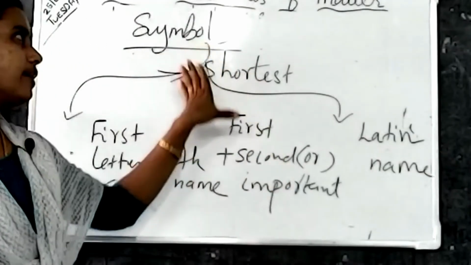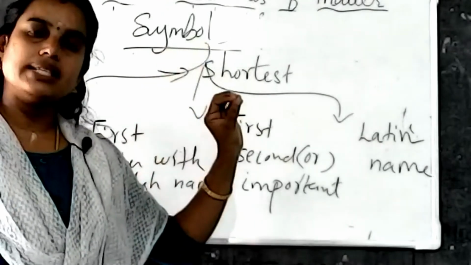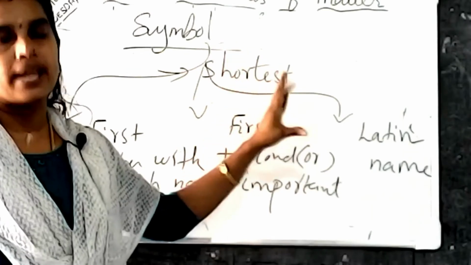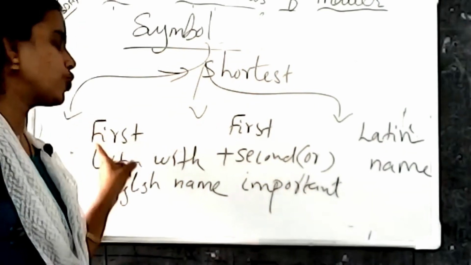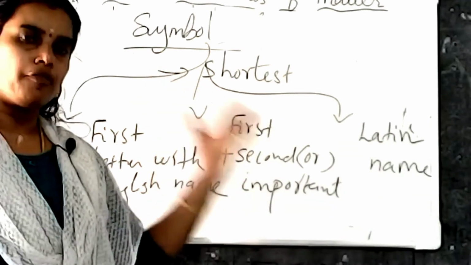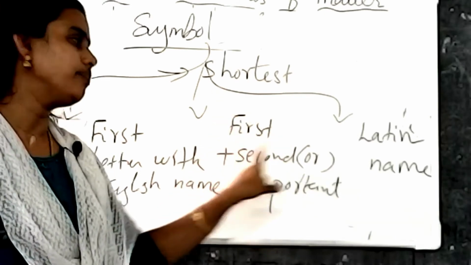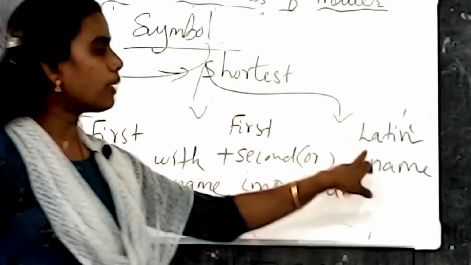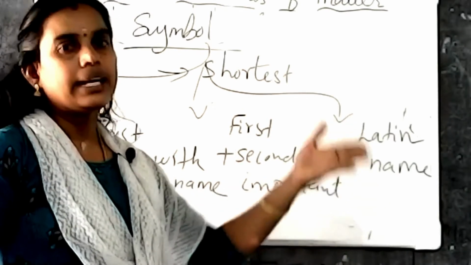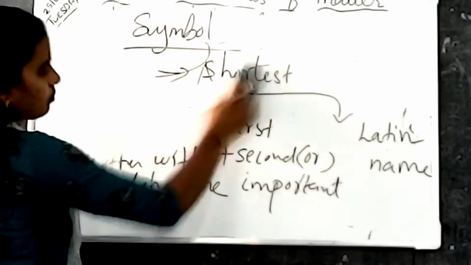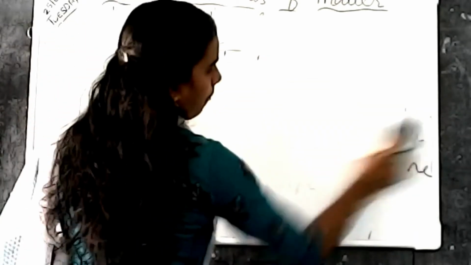So once again, repeating, symbol is the shortest representation of any element. Before naming, we have to know 3 rules. The first one is the first letter of the English name. The second rule is that some of the elements are named with the first letter plus the second or any other important letter. Then what about the third one? Some of the elements are derived from their Latin name. Now we will see the first one. Some of the elements are named by their first letter.